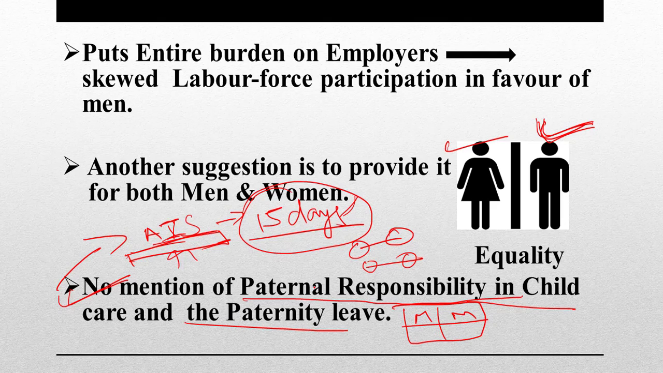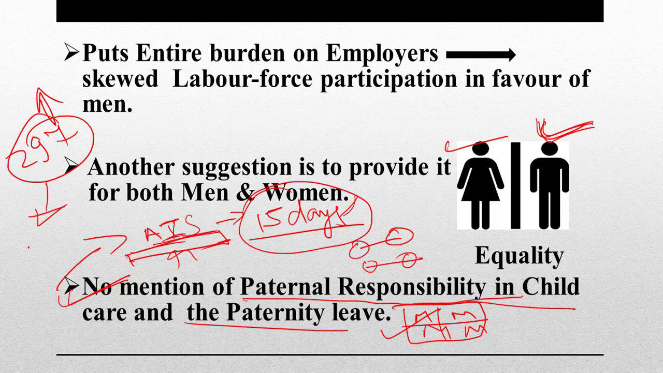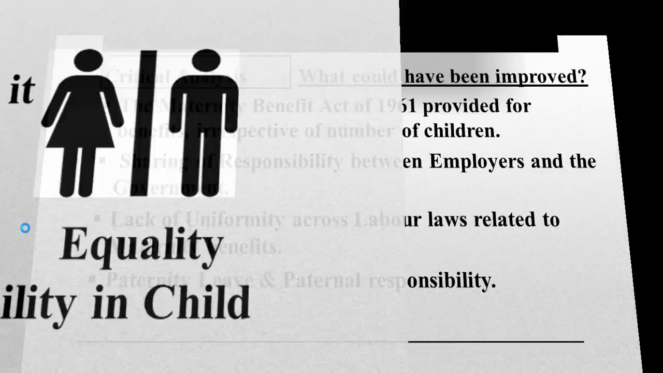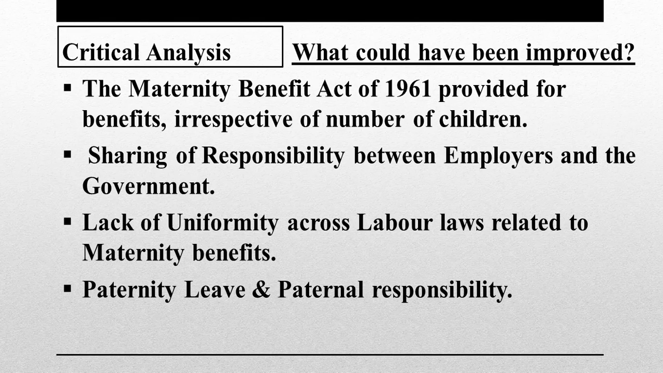We are a progressive society where both men and women should take up the responsibility of rearing a child in a better way. This job should not only be left to women. Otherwise, what will happen? The number 297 that we discussed will go on increasing and increasing. We will have a gender biased society. So this is it. Now let us see other things. Critical analysis. What could have been improved?